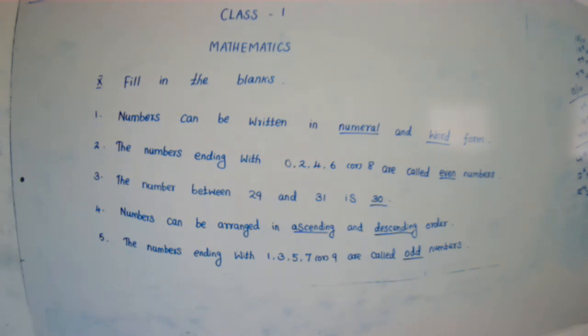Numbers நம்ம எப்படிலாம் arrange பண்ணலாம்? Ascending orderலயும் arrange பண்ணலாம், descending orderலயும் arrange பண்ணலாம்.